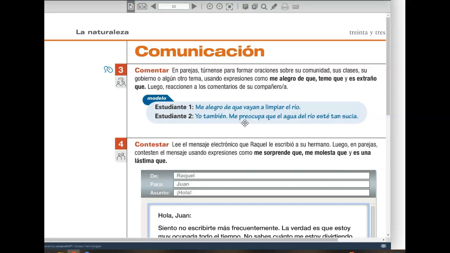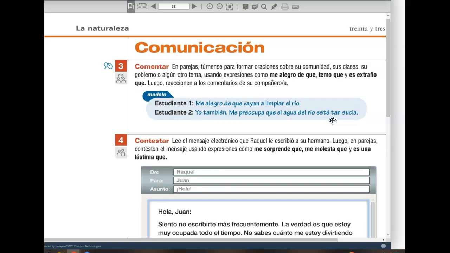I don't know. I'll have to dig into that a little bit more. I don't know if that would necessarily require the subjunctive. Typically, you need to have a different subject on either side of que. And you can see all these examples have that. So, an expression of emotion, using those expressions from page 30 in the main clause, and then whatever it is that's transpiring thereafter that is surprising, or that you are fearful of, or that is strange, whatever that subject is in the subordinate clause, the verb associated will be in the subjunctive.